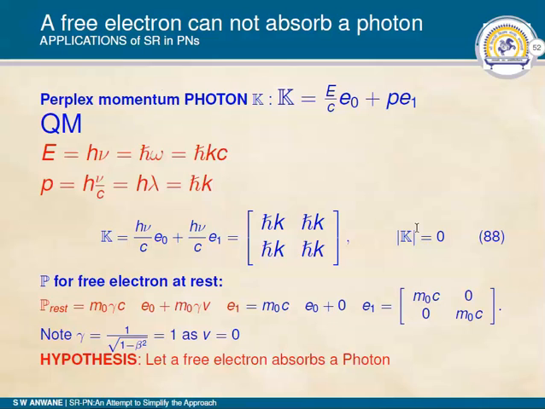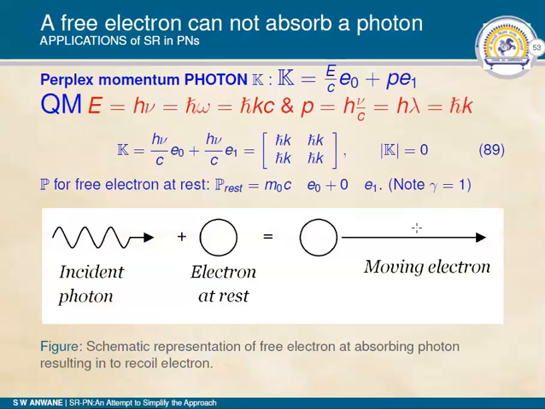Our hypothesis is that a free electron absorbs a photon, and we will be led to a contradiction. Therefore, we will be concluding that a free electron cannot absorb a photon. That's the basic thing. So the perplex momentum of the photon, as the first equation goes, is K equal to so and so, whereas the perplex momentum for a free electron at rest is this one. Here gamma is 1. This is the schematic diagram to express what is happening here.